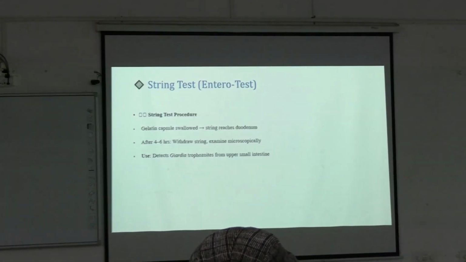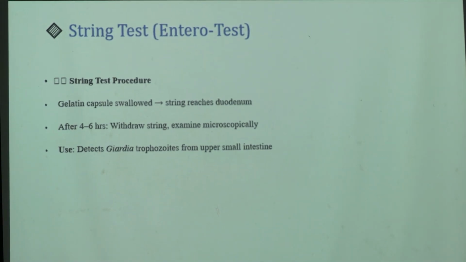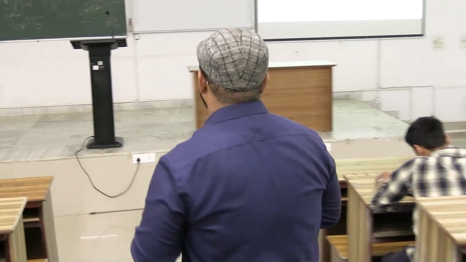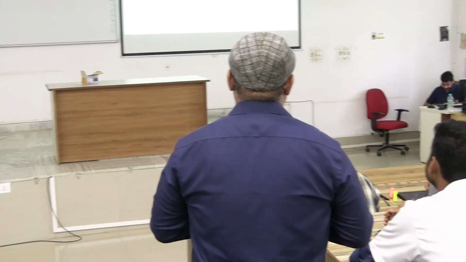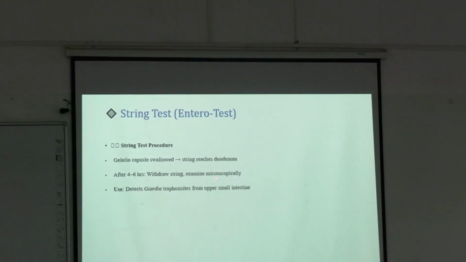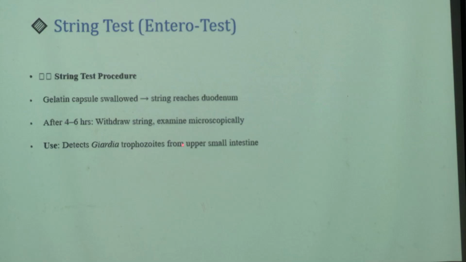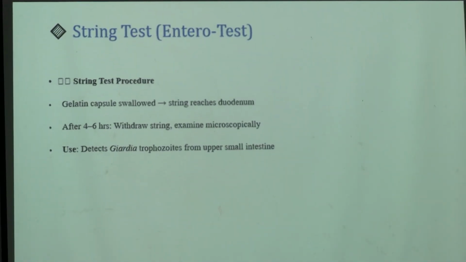Now we are talking about gastric samples, that is the string test. Why are we doing the string test? If there is a clinical suspicion that the patient is suffering from Giardia and you can't find trophozoites or cysts in the stool samples, then what do you do? The string test. A gelatin capsule with a string is swallowed, the string reaches the duodenum, and after 4 to 6 hours you withdraw the string and examine it microscopically. It detects Giardia trophozoites from the upper small intestine. This is the string test, also called the Entero-Test.